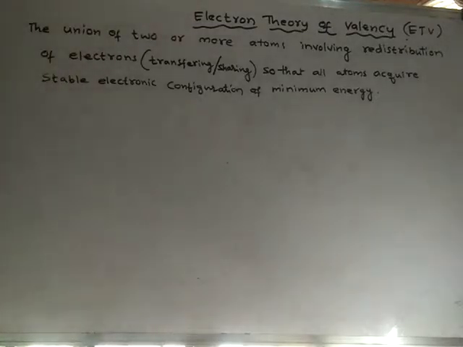According to this theory, three types of bonds are possible with the involvement of electrons.